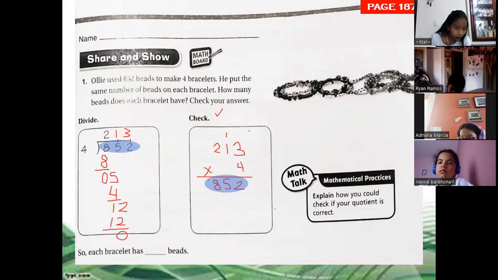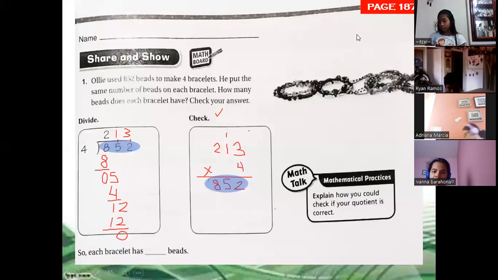You haven't finished? The next exercises we're going to do in a notebook. Yes, definitely. But let me see if I have more exercises here. Yeah, I have one. So get ready with your notebook and write the number of the page, 187.